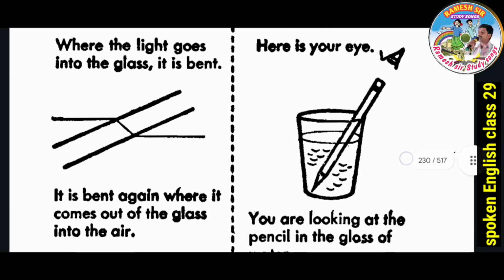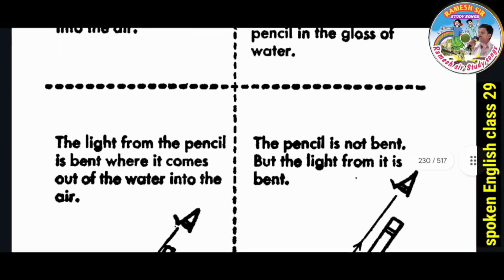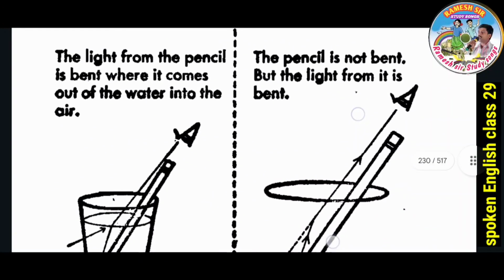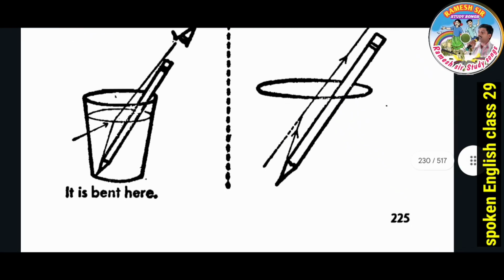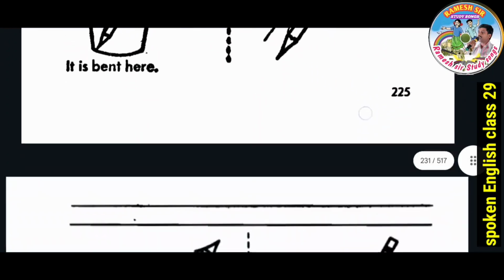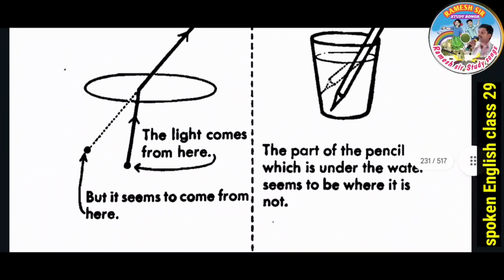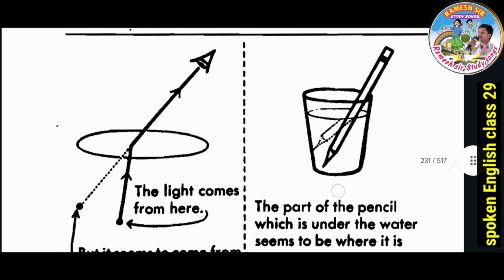Here is your eye. You are looking at the pencil in the glass of water. The light from the pencil is bent where it comes out of the water into the air. It is bent here. See, observe here. The pencil is not bent, but the light from it is bent. Next, the light comes from here, but it seems to come from here. The light comes from here, but it seems to come from here.